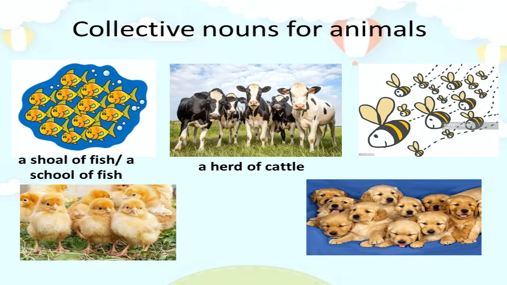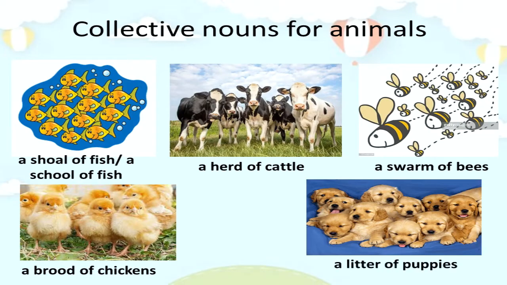Here you can see some bees together. They are known as a swarm of bees. In the next picture, there are some chickens. We call them a brood of chickens. Can you see some cute puppies in the last picture? They are called a litter of puppies.